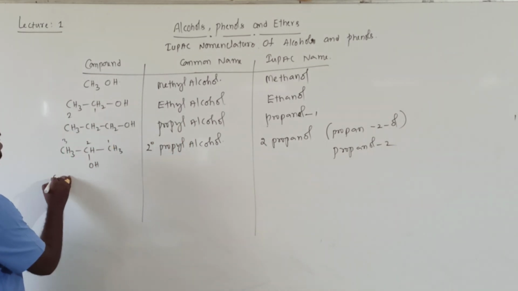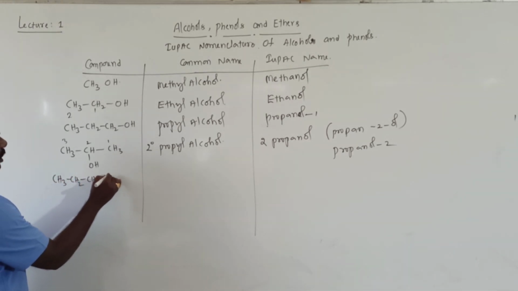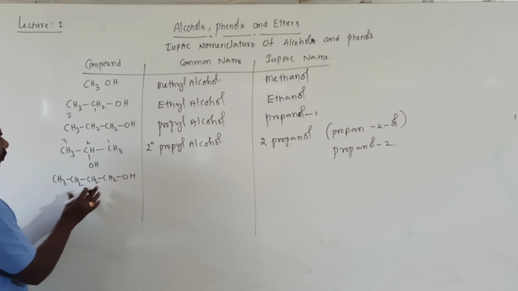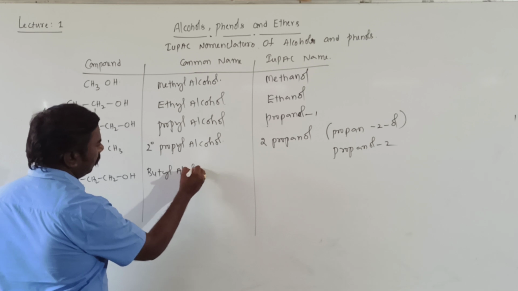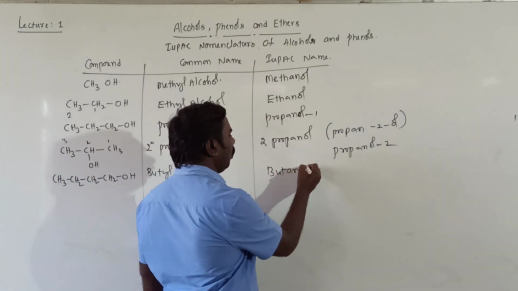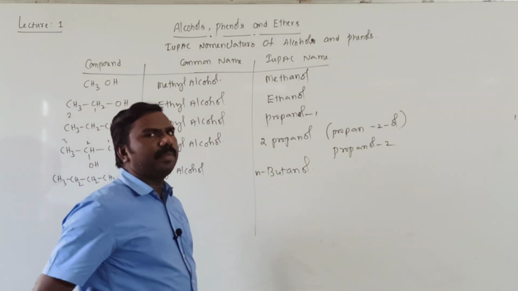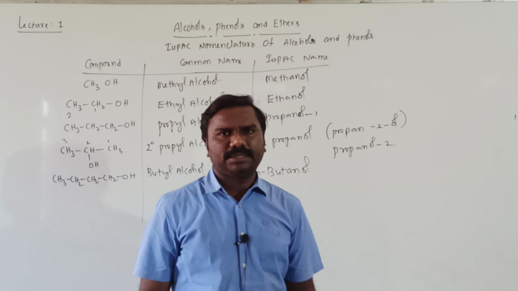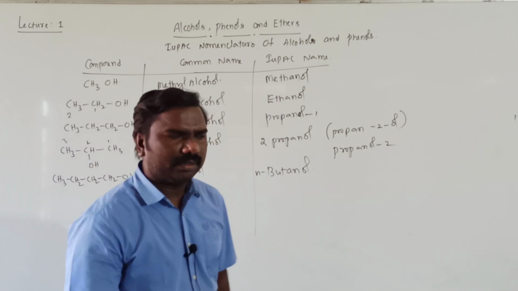Similarly, CH3CH2CH2CH2OH. Four carbons are there, that's why called butyl alcohol, butanol. The first position is occupied, simply taken as n-butanol, normal butanol. No need to write butan-1-ol.